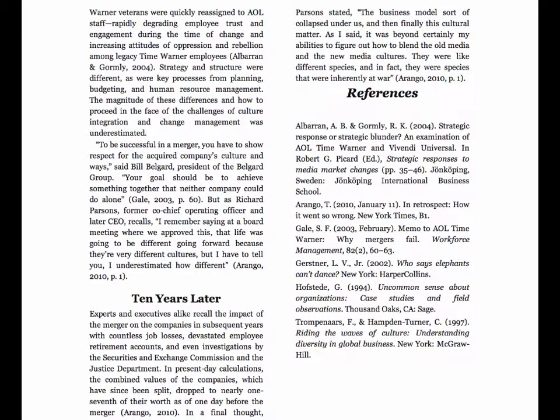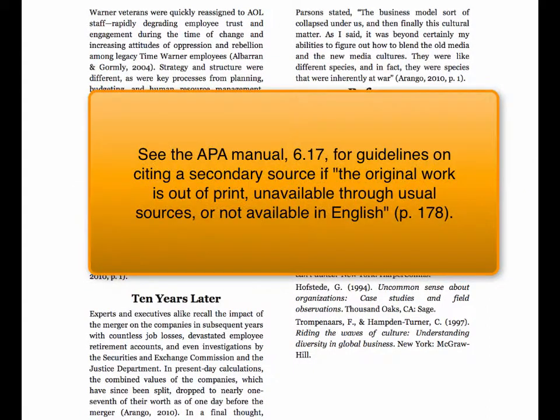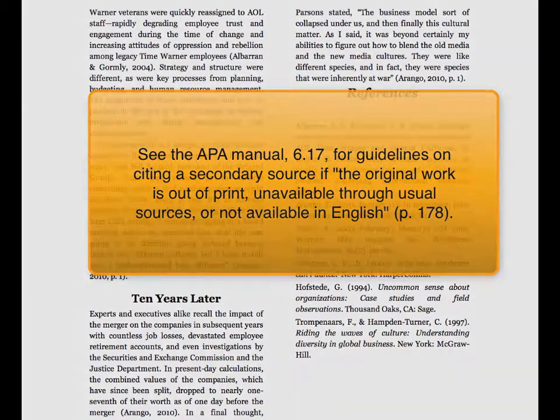So to quote Gale accurately and to use a primary citation, you would use the library to look up this particular magazine, look up Gale's article, and read the primary source, the original source, then quote from that.